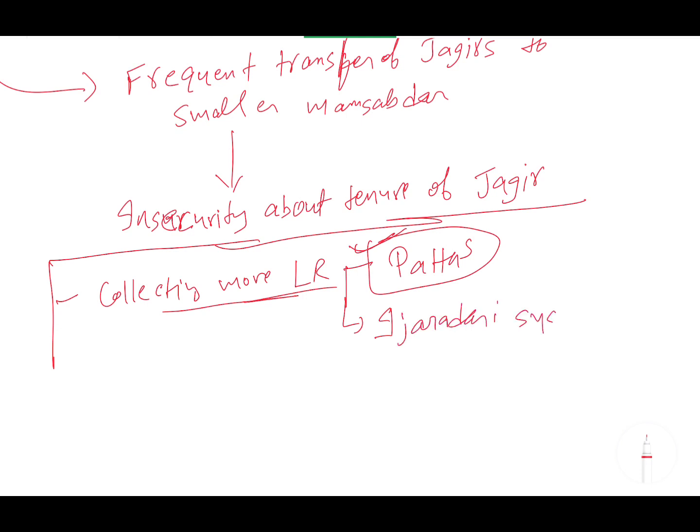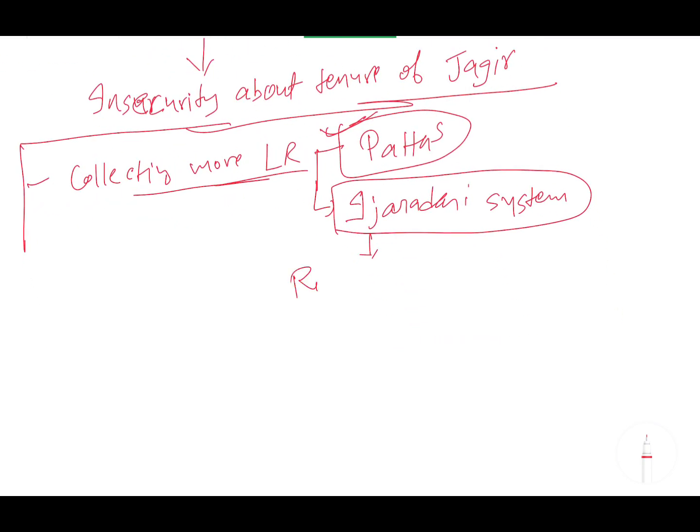I have told you about the izaradari system, and your revision will keep happening: the right to collect land revenue is given on a bid basis.